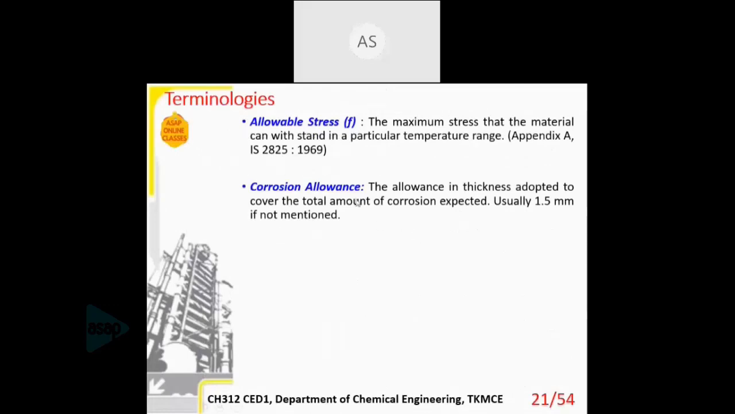Then next is the corrosion allowance. As you all will be familiar, any process equipment is prone to corrosion. It may be because of the high pressure or extreme conditions it is withstanding, or maybe due to the material it is handling. So we have to account for corrosion while we finalize the thickness. Whatever thickness value you are getting, we will add 1.5 millimeter extra to account for corrosion. This 1.5 mm is set by IS code. You can increase it but cannot decrease it.